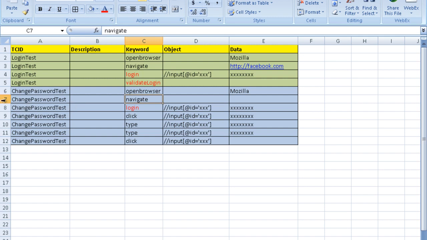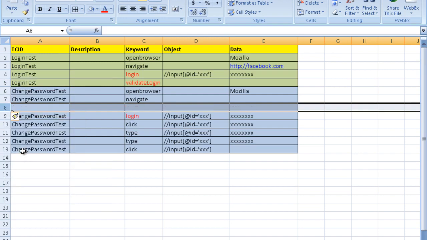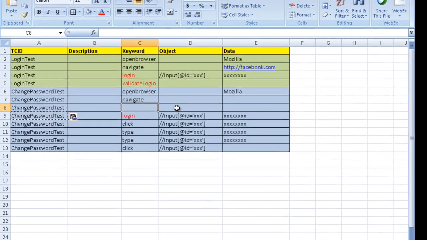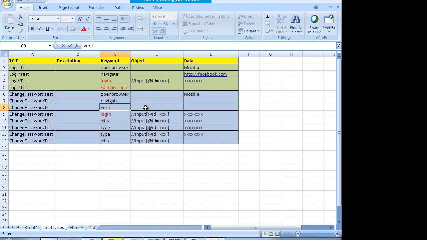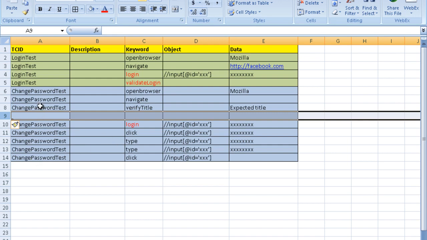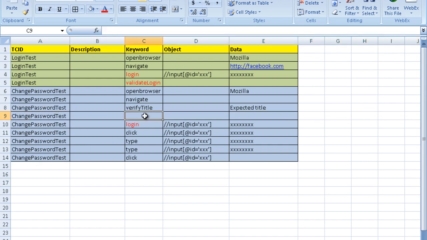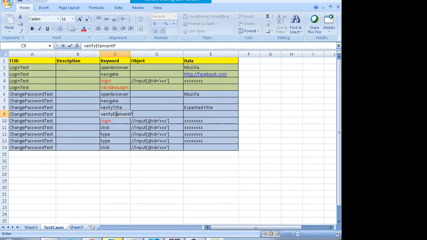For example, after navigating to facebook.com, you want to check whether facebook.com has opened up properly or not, or you want to check the title of the page. You can make a keyword like verify title, wherein in the data column you can pass whatever is the expected title of facebook.com. Or suppose you want to check whether an element on the page is present or not, a link or a button, so you can write over here verify element presence.